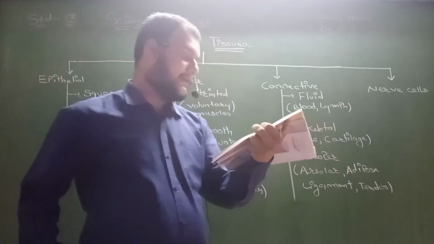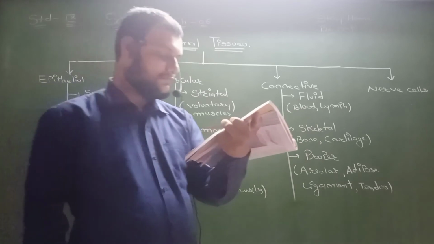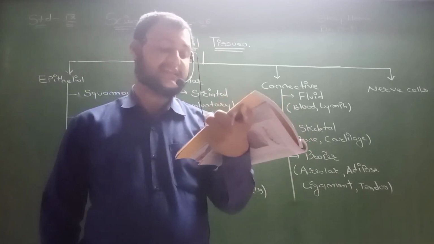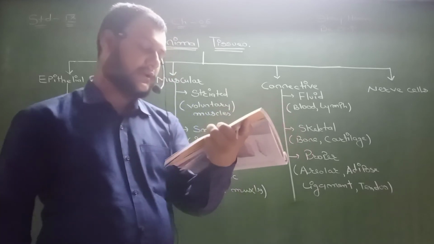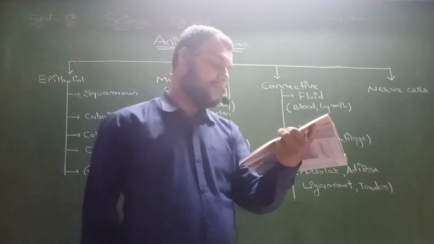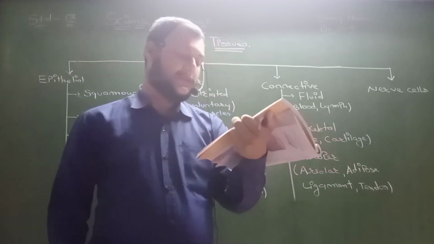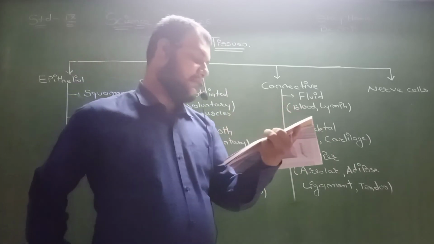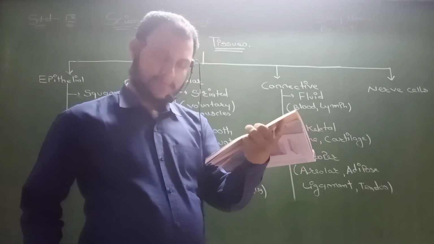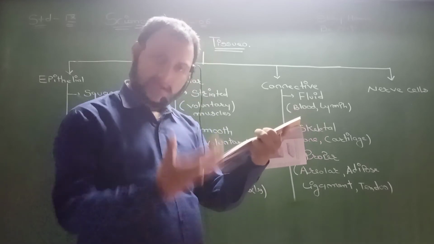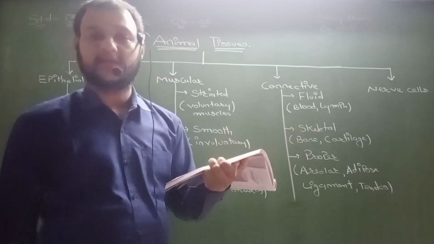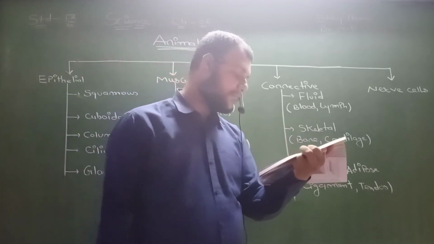Areolar connective tissue is found between skin and muscle. Where is it found? Underline: skin and muscle, around blood vessels and nerves, in the bone marrow. It fills the space inside the organ, supports internal organs and helps in repair of tissue.